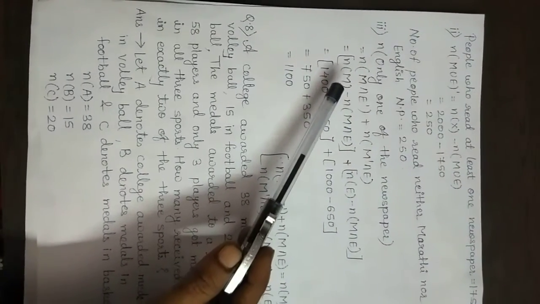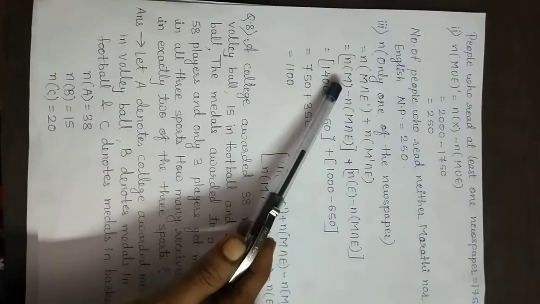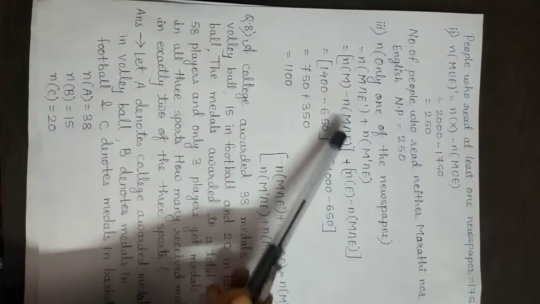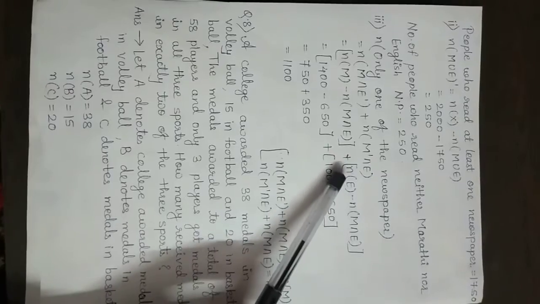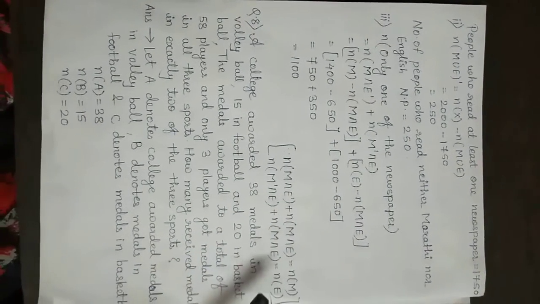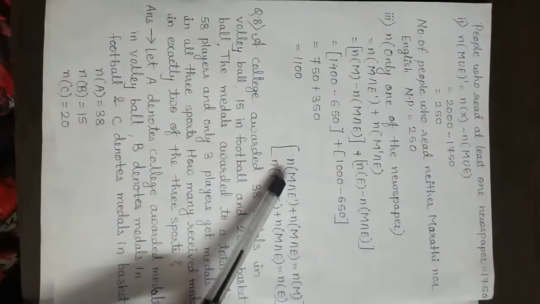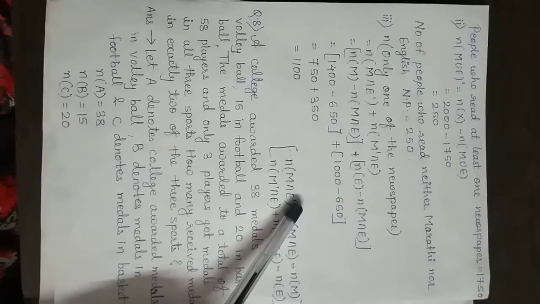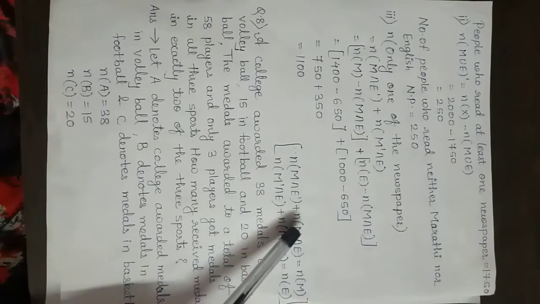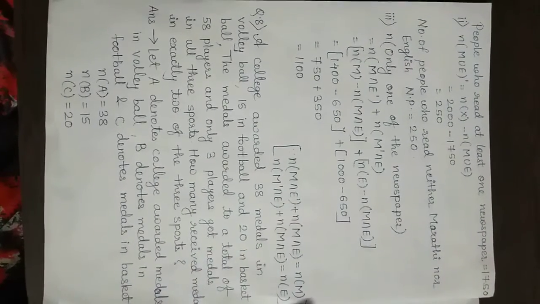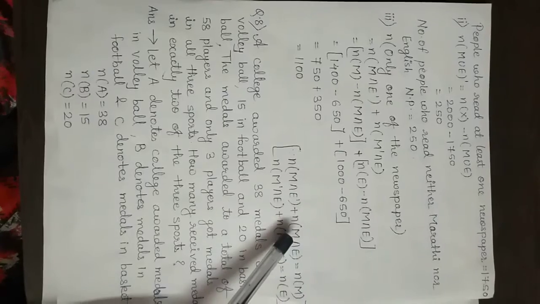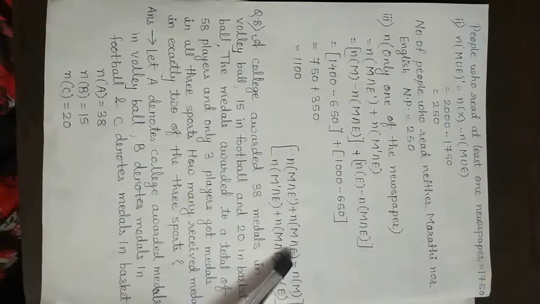So here we have n of m minus n of m intersection e plus n of e minus n of m intersection e. Here we have the formula. Since we require the formula for n of m intersection e dash, we can calculate it by shifting the second term to that side, so we get n of m minus n of m intersection e.